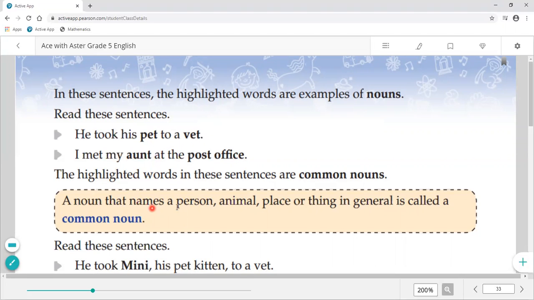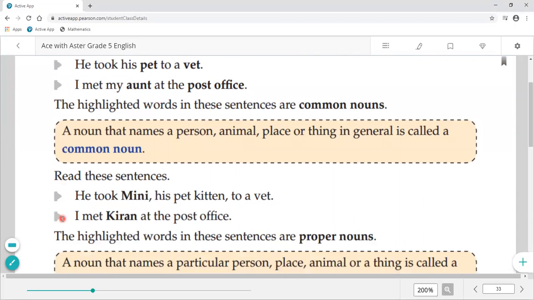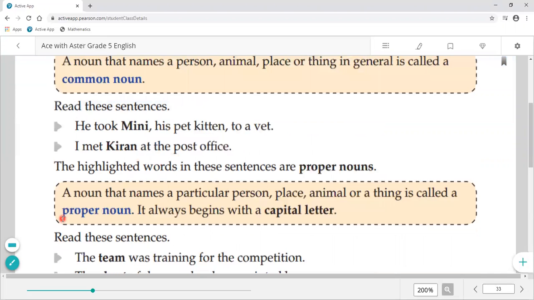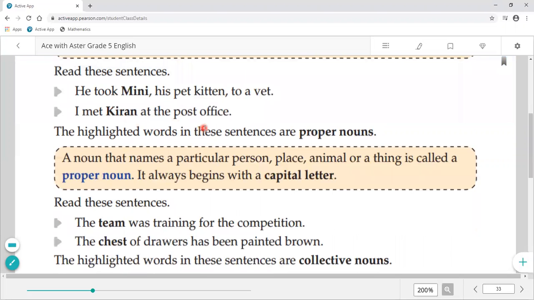A noun that names a person, animal, place or thing in general is called a common noun. Means common names are called common nouns. Aunt is a common name, pet is also a common name. Now read it. He took Minnie, his pet kitten, to a vet. I met Kiran at the post office. Now the highlighted words are proper nouns. Why are they proper nouns?